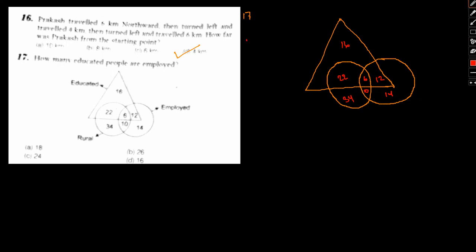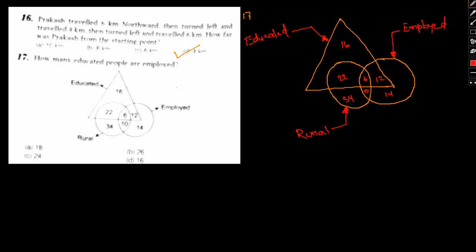Okay, and this is educated. Educated is being represented by the triangle. The first circle is being represented by rurals, or rurals is being represented by this circle, and employed by this circle. This circle represents the employed. Okay, now how many educated people are employed?